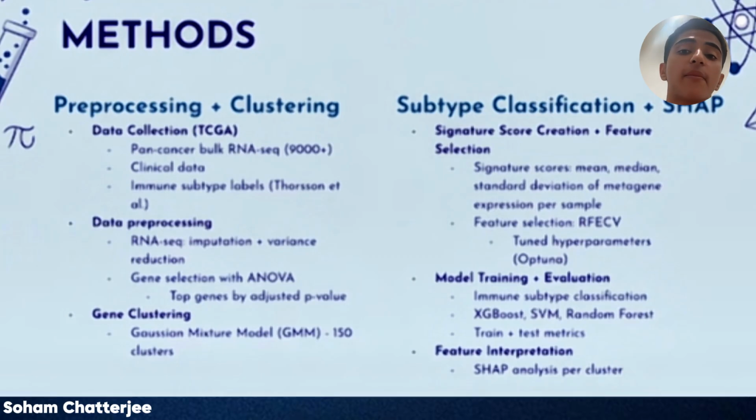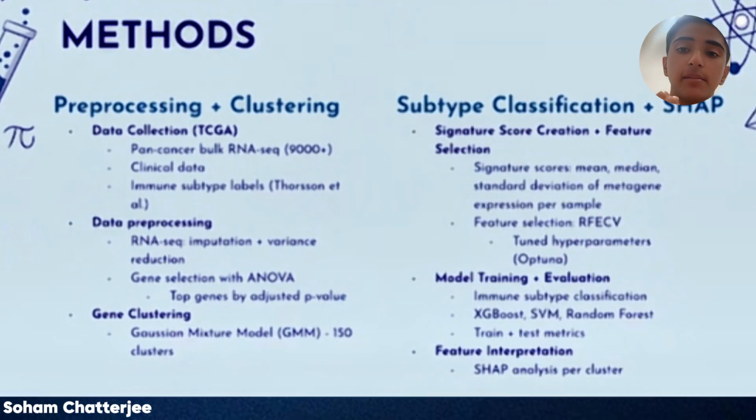We take roughly the top 5,000 genes by significance, and we use Gaussian mixture model to cluster the genes into 150 unique clusters of co-expressed genes. Now, these clusters are the metagenes, which I mentioned earlier. Our next step would be to use these metagenes to build a predictive model that classifies the established immune subtypes. This would see how well the metagenes could represent the tumor immune state. Now, not all of these metagenes would actually have relevance to the immune subtypes or biological pathways. We would have to select the best metagenes.